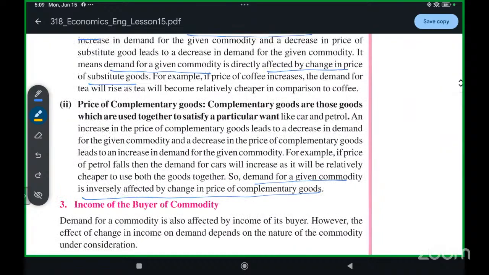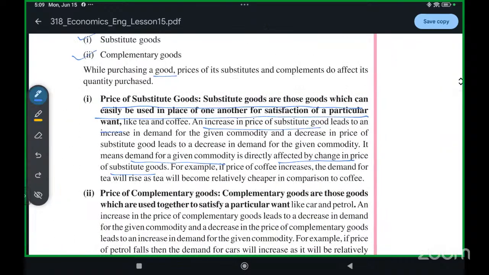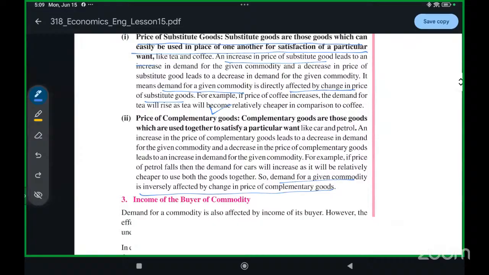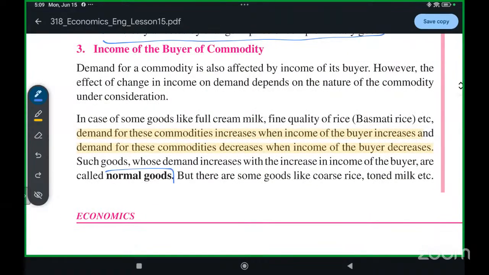We talked about substitution goods and complementary goods. Now understand normal goods: those goods whose demand increases when the buyer's income increases, and decreases when it decreases.